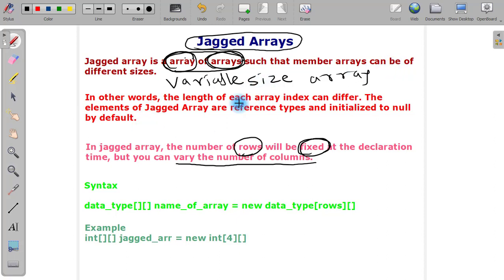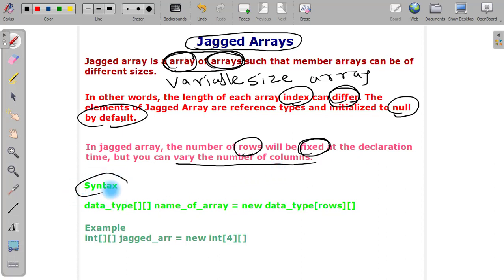In other words, the length of each array index in a jagged array can differ. We can simply say that the length of the arrays within a jagged array differs. Why? Because the number of columns are not fixed. By default, all the elements of the jagged array are initialized to null. In a jagged array, the number of rows is fixed, but the number of columns differs.